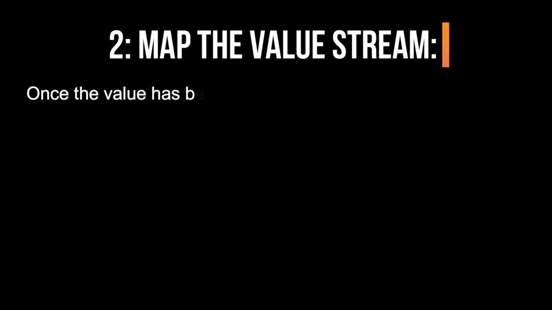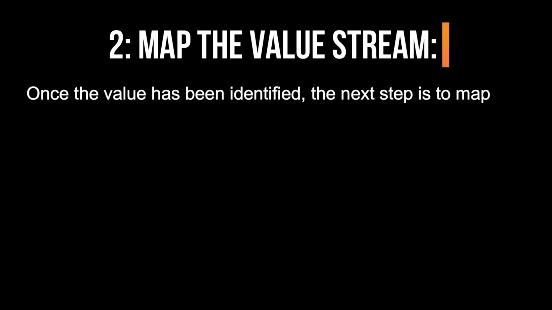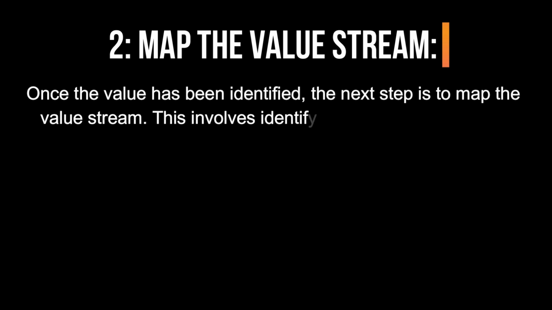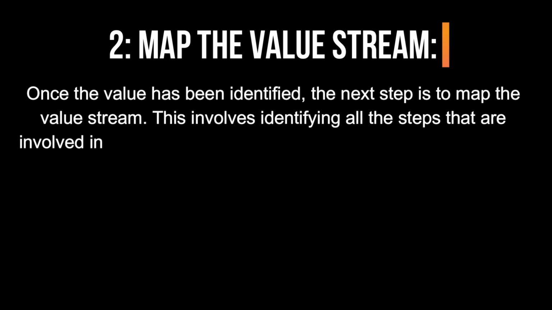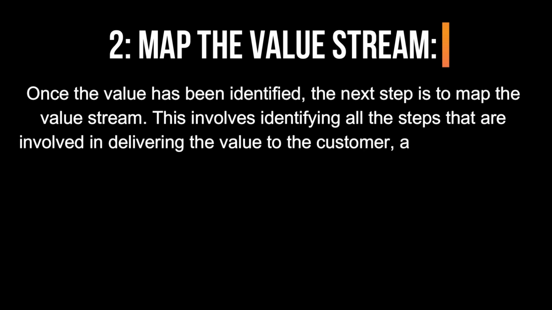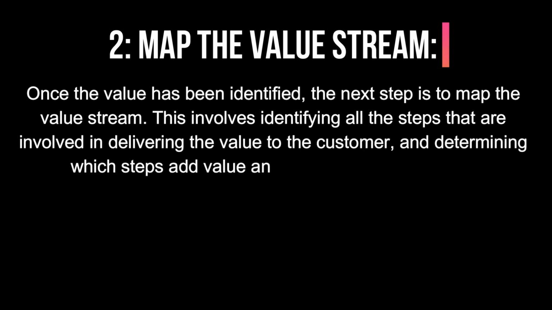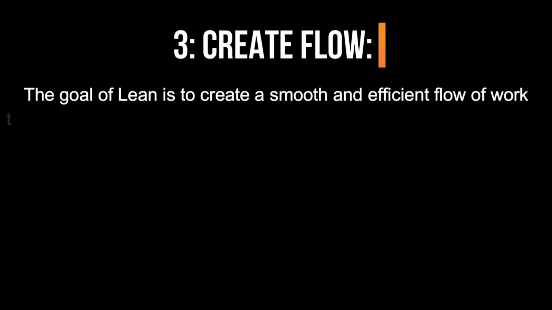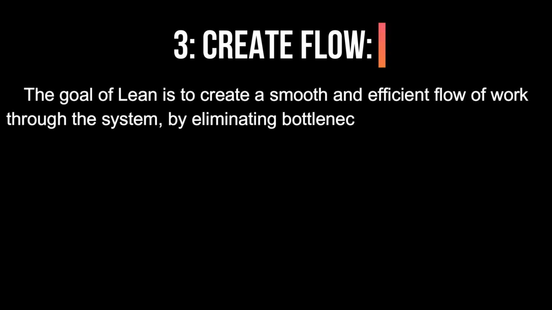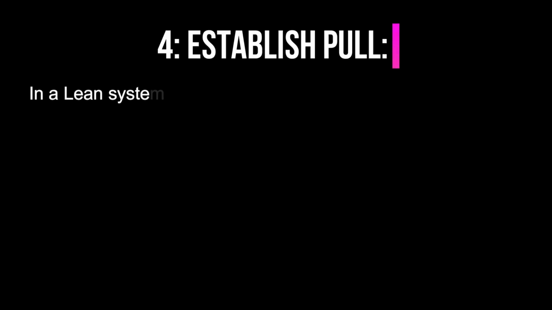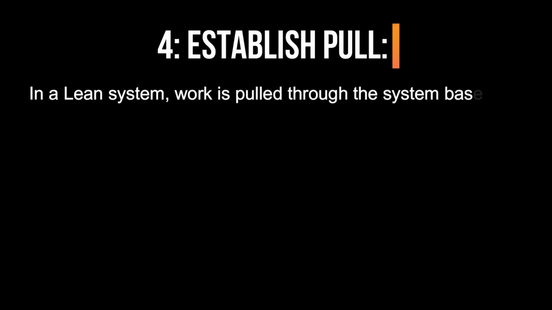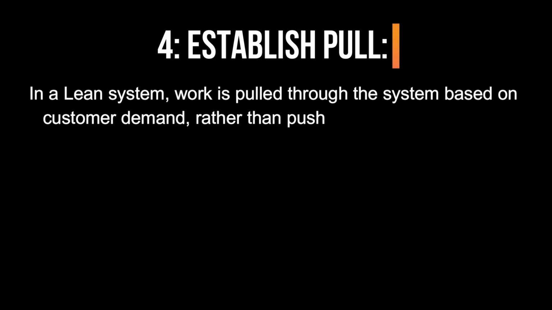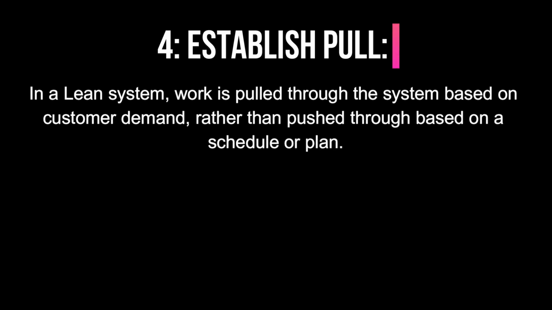2. Map the value stream. Once the value has been identified, the next step is to map the value stream. This involves identifying all the steps that are involved in delivering the value to the customer and determining which steps add value and which ones are wasteful. 3. Create flow. The goal of Lean is to create a smooth and efficient flow of work through the system by eliminating bottlenecks and reducing waiting times. 4. Establish pull. In a Lean system, work is pulled through the system based on customer demand, rather than pushed through based on a schedule or plan.